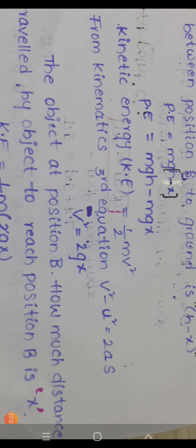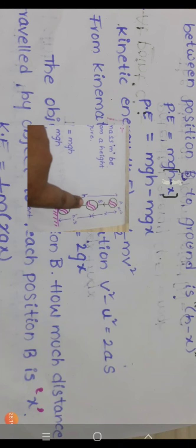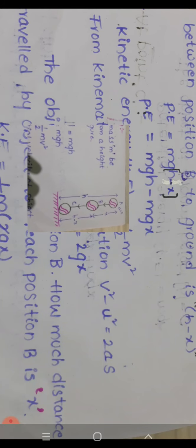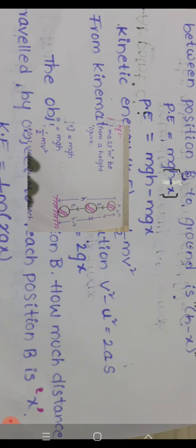So v is the final velocity of the object, and the initial velocity of the object is 0. So v square minus 0 square equal to 2, acceleration towards the ground 2g, s is distance. So this is the diagram. So here we are going to find the kinetic energy of the object.